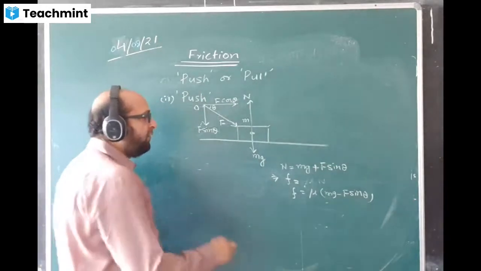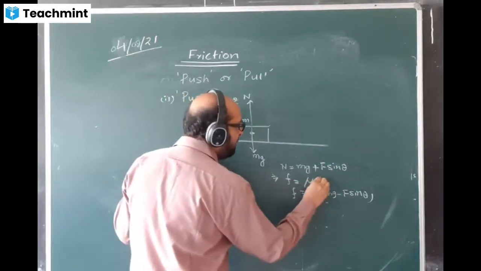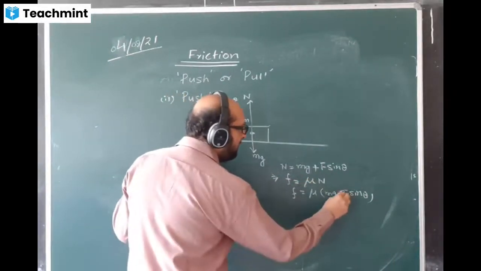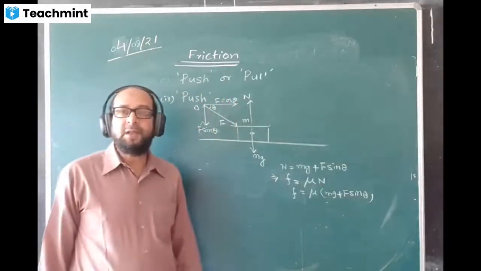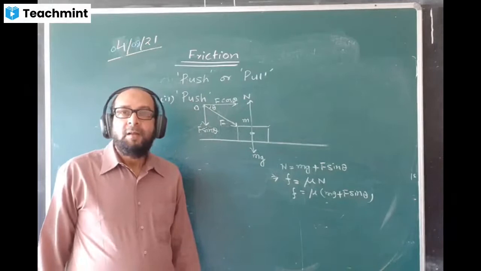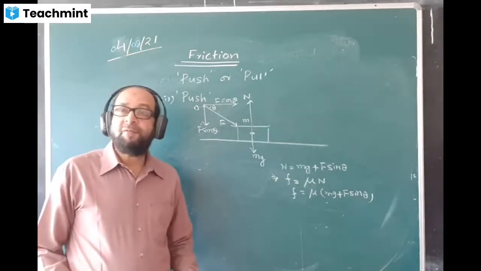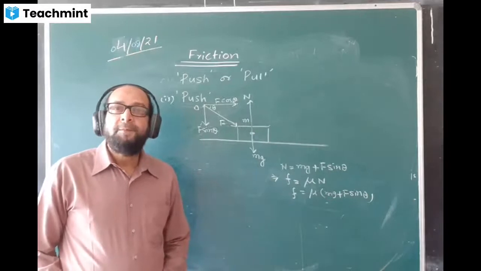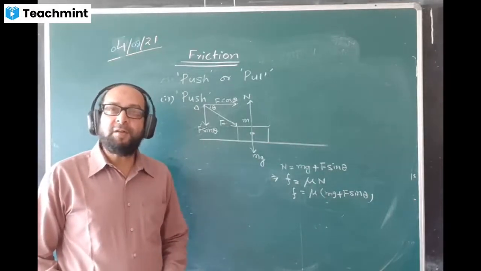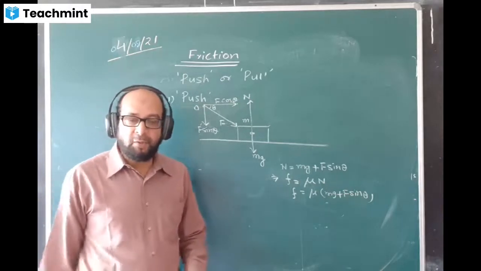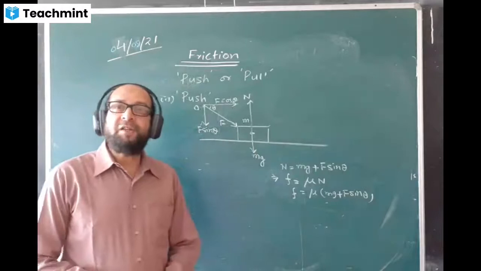Understand? How much is the value of friction then? We know the formula of friction is mu N, and this will change and become plus here now. Mu times mg plus F sin theta in this case. Let us compare the two cases. Case 1, case 2, the case of pull and the case of push. In which case is a larger friction offered, or the less friction offered? In which case is the value of friction less?